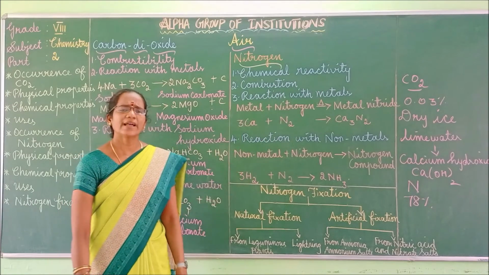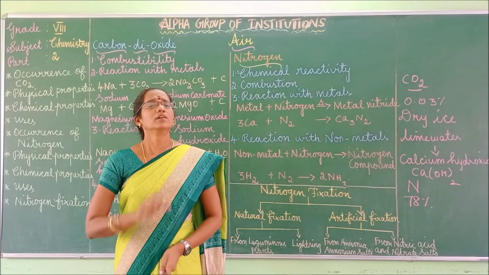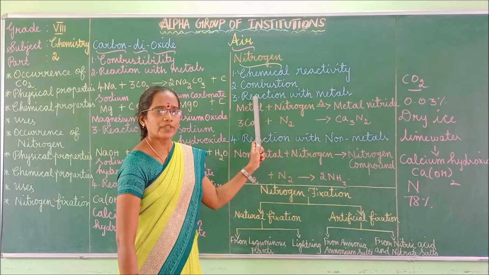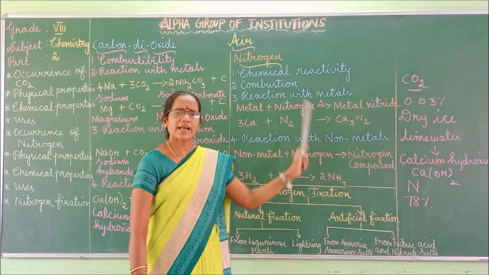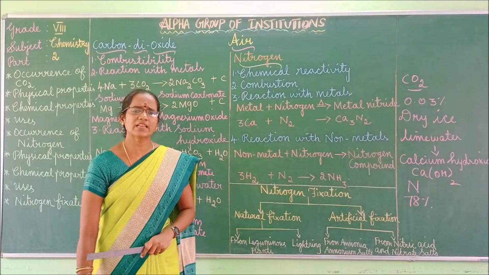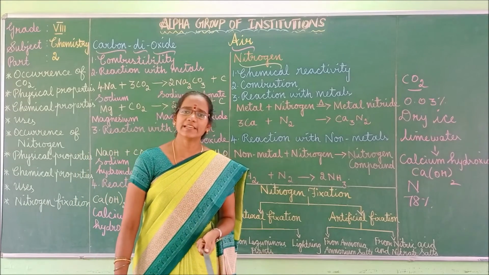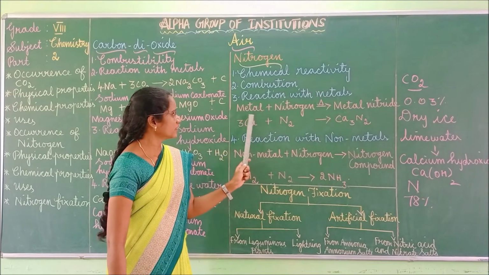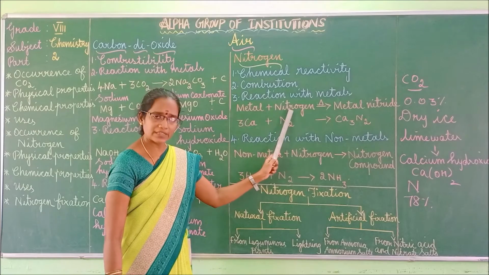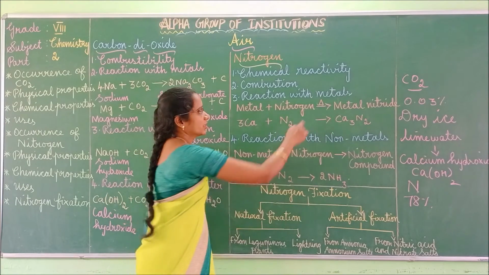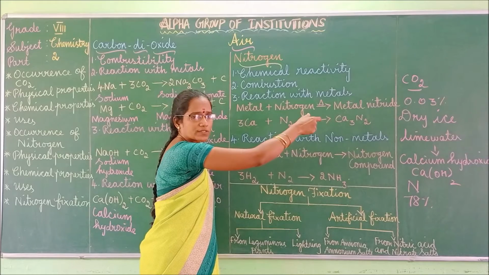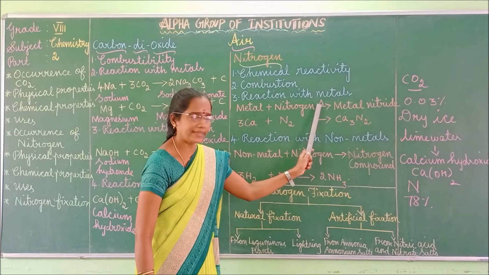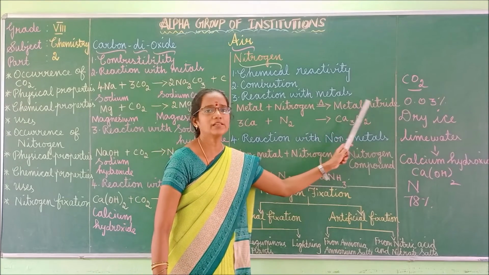Next, combustion. Nitrogen is neither combustible nor a supporter of combustion. Next, we can go to reaction with metals. When nitrogen reacts with metals like calcium, lithium, magnesium, it forms nitrides. See here, when a metal reacts with nitrogen at high temperature, the symbol indicates the heating process, it forms metal nitride.